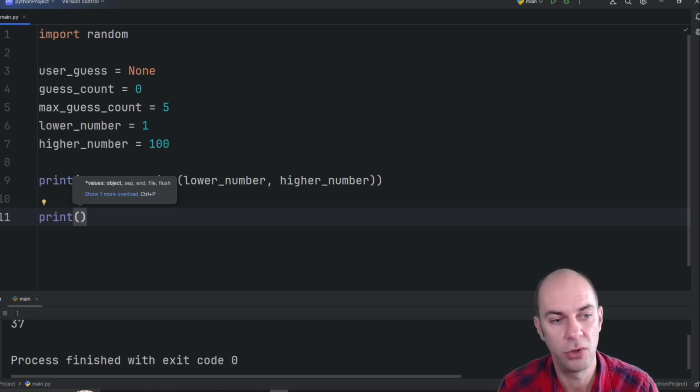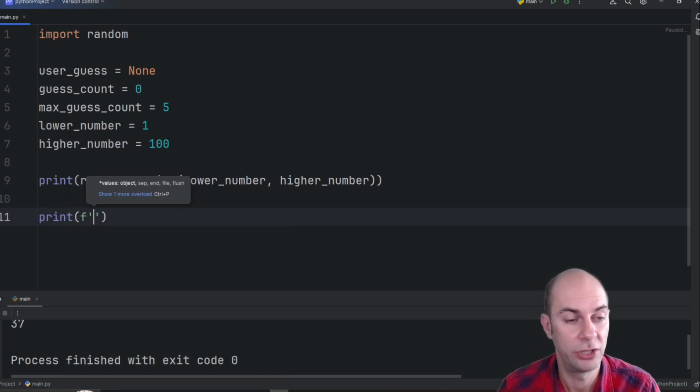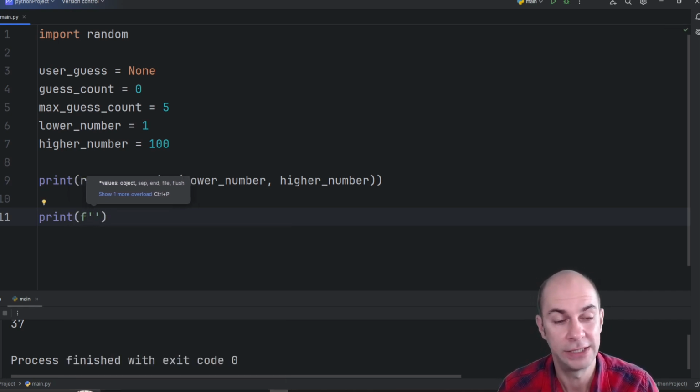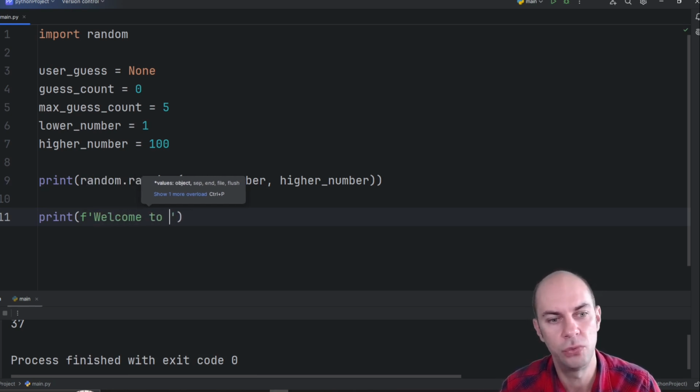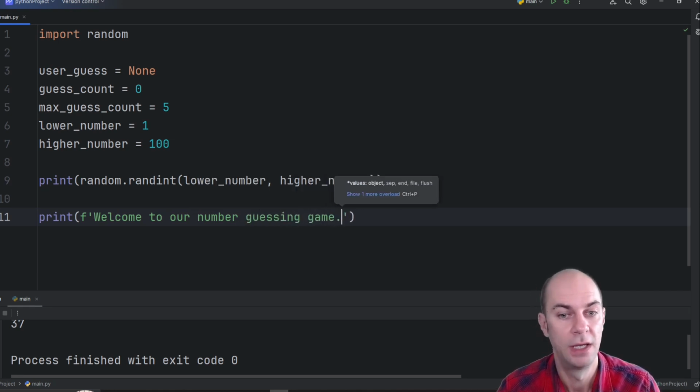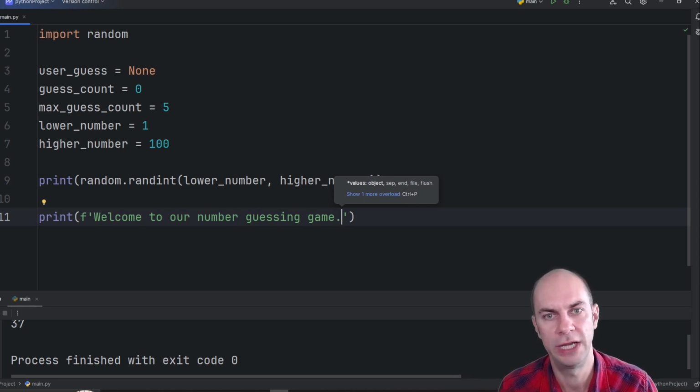So the way you're going to open an F string is you're going to type the letter F, and then you're going to create the speech marks as usual. So we're going to write "Welcome to our number guessing game." And because this is going to be quite a long sentence, I want to tell Python that now I want to move to the next line.